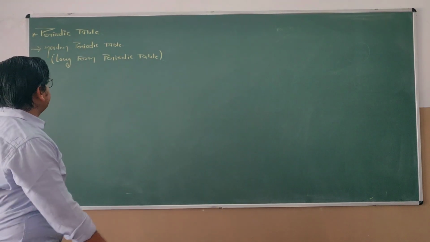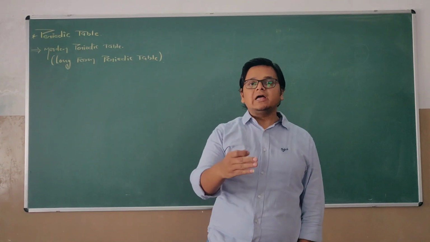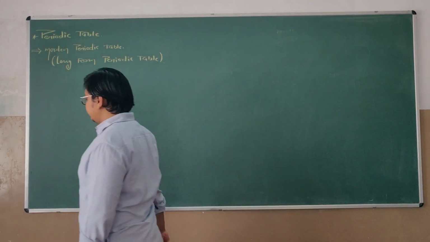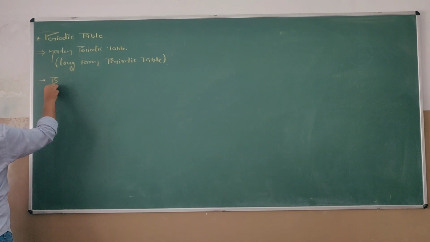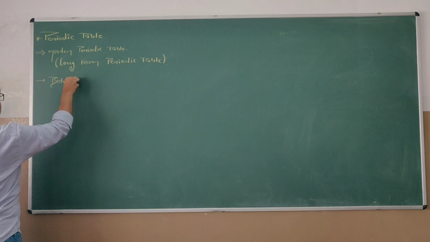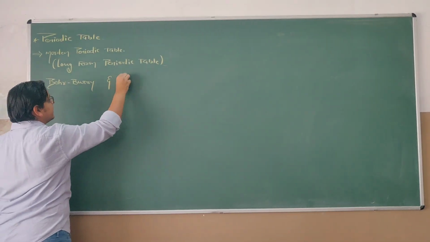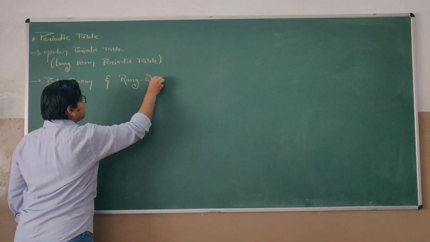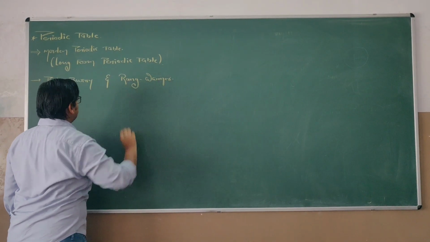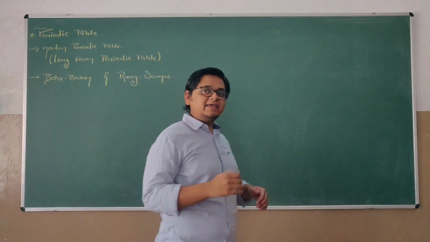The long form periodic table or modern periodic table was prepared by a team of four scientists: Bohr, Bury, Rang and Werner. How did they arrange elements in the periodic table?